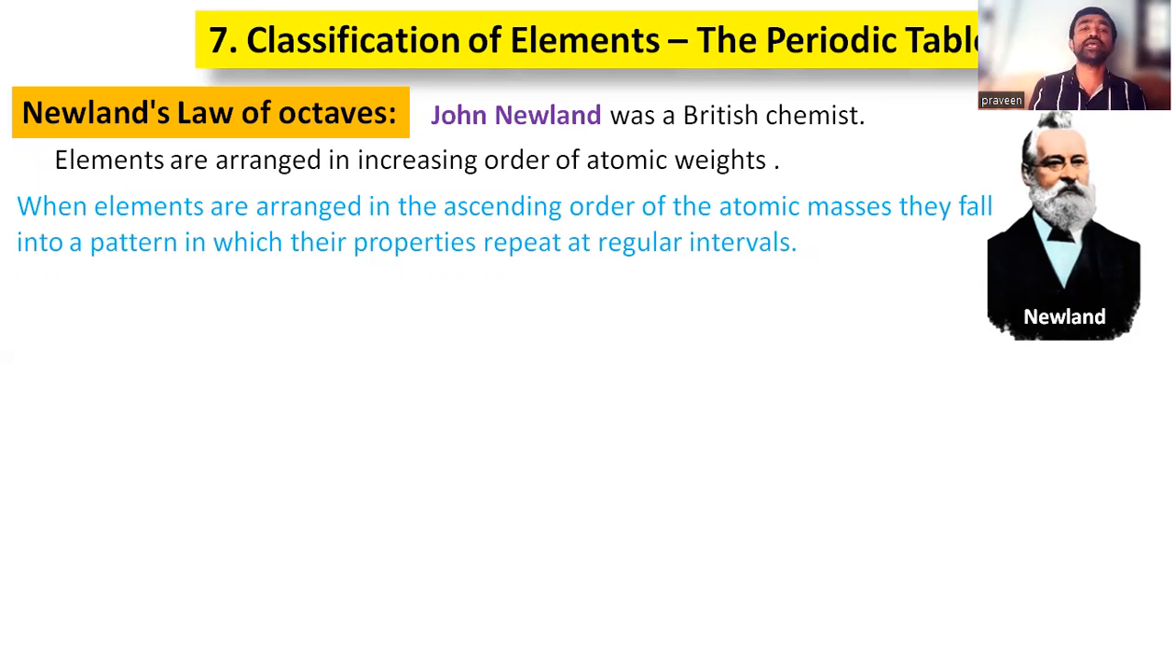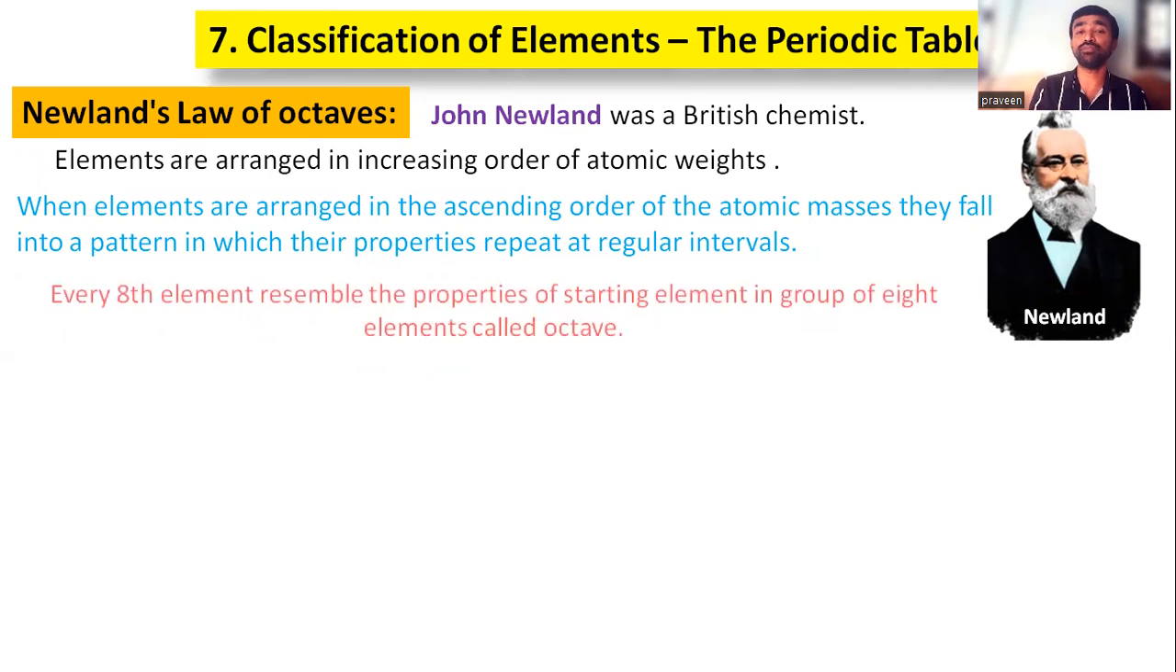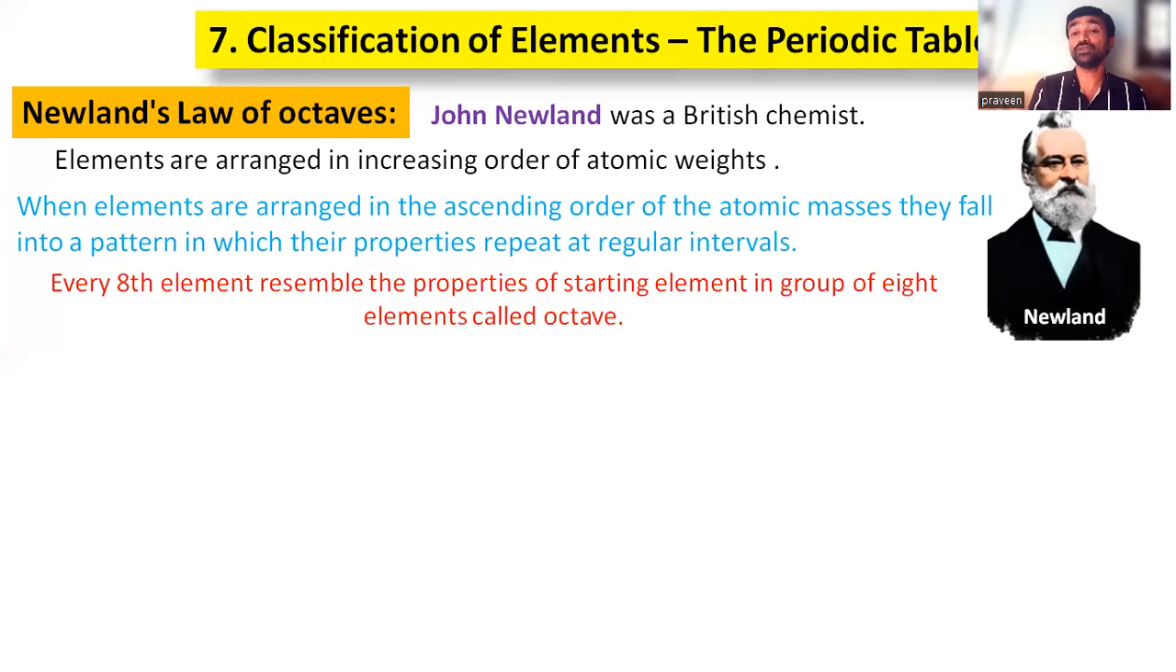So when elements are arranged in the ascending order of atomic masses, they fall into a pattern in which their properties repeat at regular intervals, right? That's why he tried to make a group with 8 elements. So those groups of 8 elements are named octaves. Every 8th element resembles the properties of the starting element in a group of 8 elements. They are called octaves.